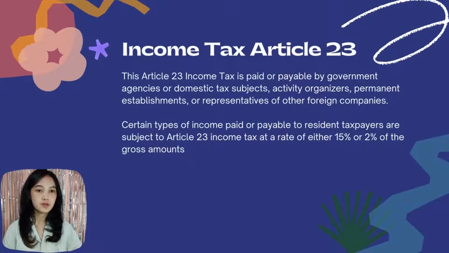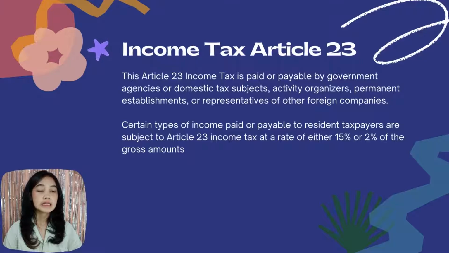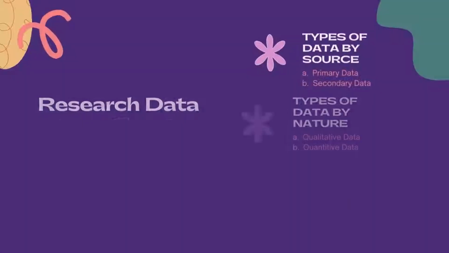Income tax Article 23. This Article 23 income tax is paid or payable by government agencies or domestic tax subjects, activity organizers, permanent establishment, or representative of other foreign companies. Certain types of income paid or payable to resident taxpayers are subject to Article 23 income tax at a rate of either 15% or 2% of the gross amount.